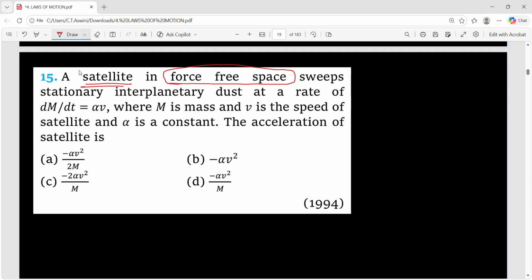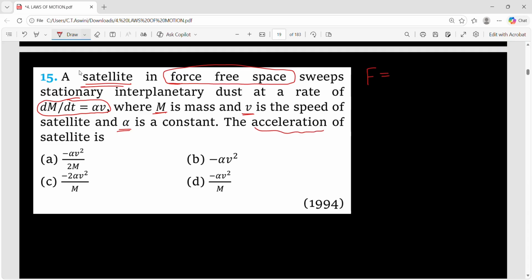So force free space means there is no gravitational effect from the other bodies on the satellite. So it sweeps the stationary interplanetary dust, fine. And what is the sweeping rate? dm by dt equals alpha into v, where m is the mass, v is the speed, and alpha is a constant. So we need to find the acceleration of the satellite.